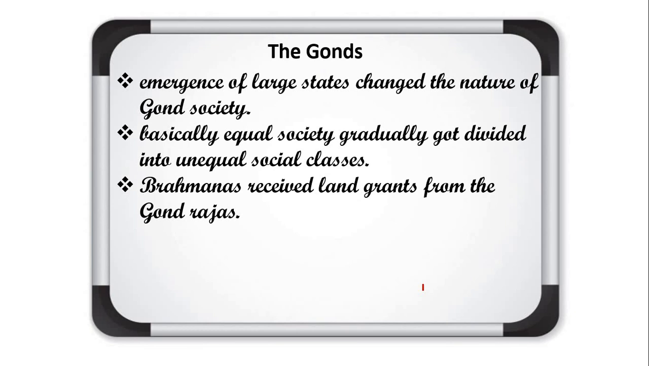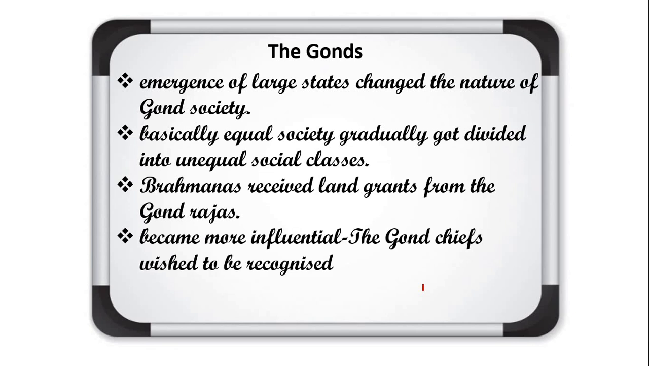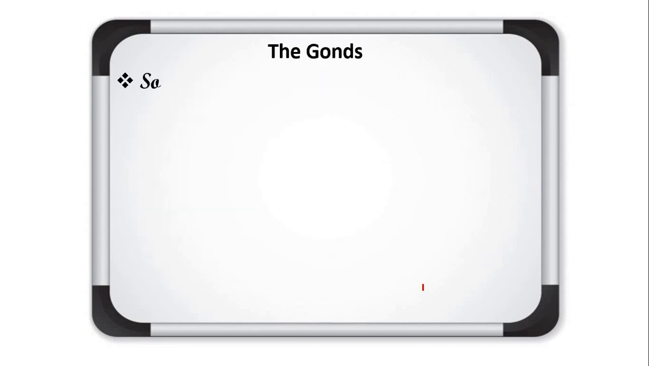Okay, and that means they became more influenced. The Gond chiefs wished to be recognized as Rajput. This I told you. Now they didn't want to just remain as a tribal chief, Sardar of a tribe. No, they started to compare. They wanted to be recognized as Rajput rulers. Understood about it? And for that, what did they do?